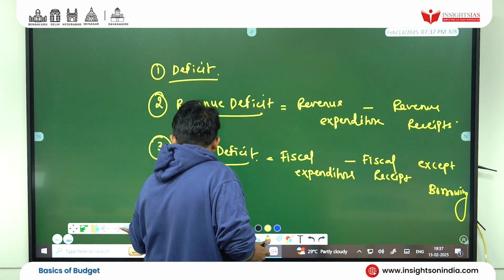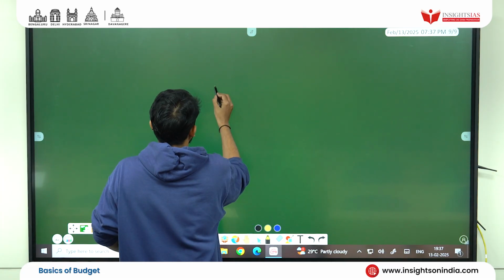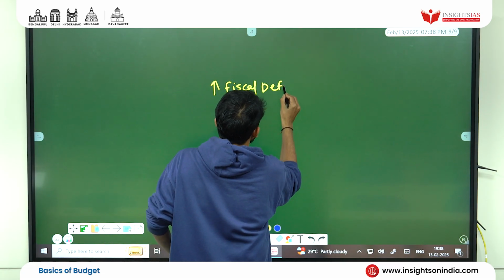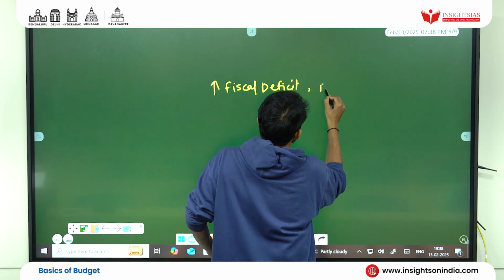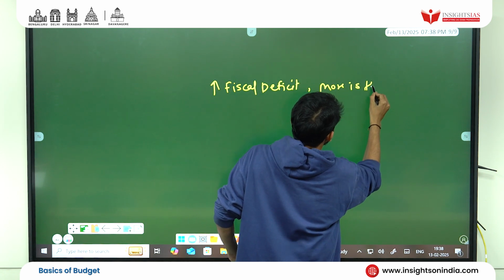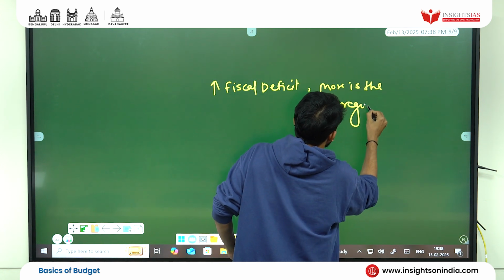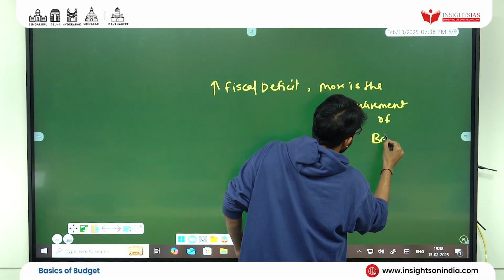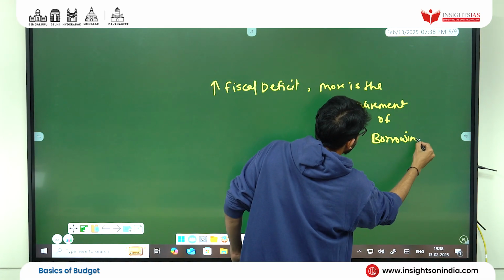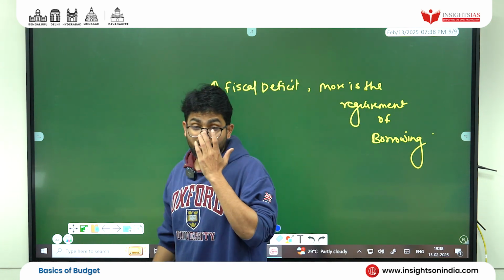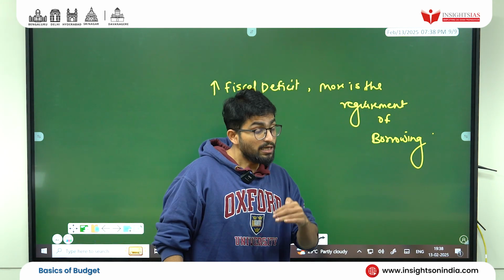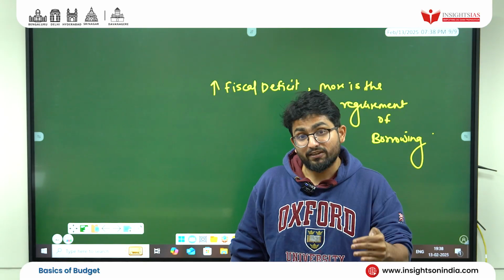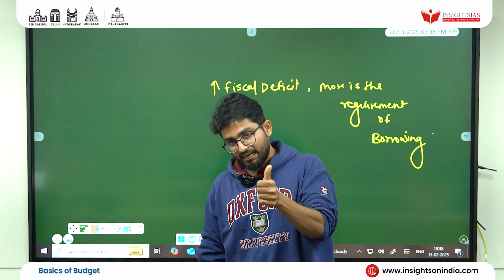And just to qualify it a little bit, the more the fiscal deficit, the more is the requirement of borrowing. This is not a good sign. So more fiscal deficit, not a good sign. The fiscal deficit of India is increasing, not a good sign. The fiscal deficit of India is decreasing, great sign.